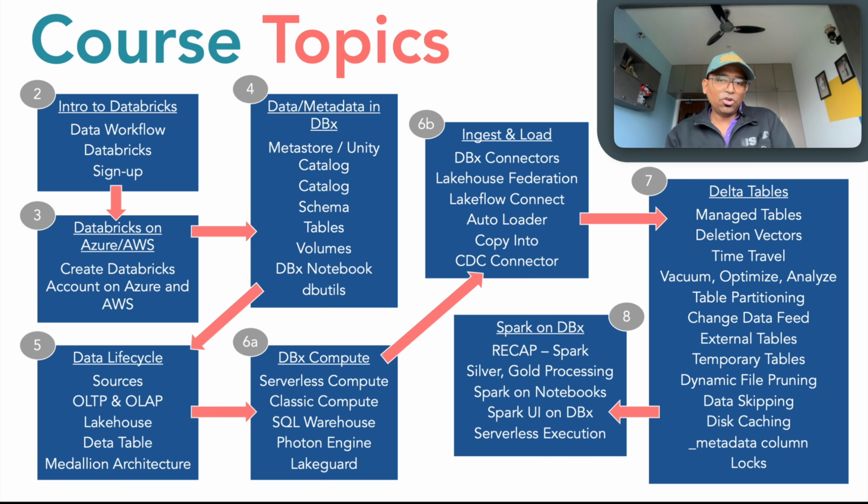In processing, we'll talk about the silver processing and the gold processing, which is done for the silver layer and gold layer, which are part of the Medallion architecture. And then we'll look at how we can use Databricks notebooks to code using Spark. So we'll be doing a lot of hands-on. We'll also look at the Spark UI on Databricks, which is a little different and pretty much more advanced than the open source Spark.